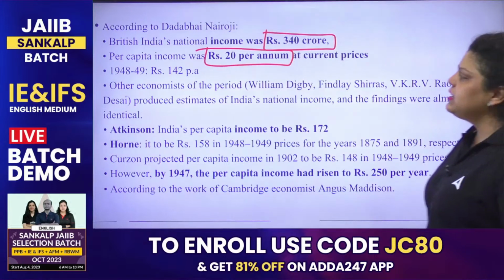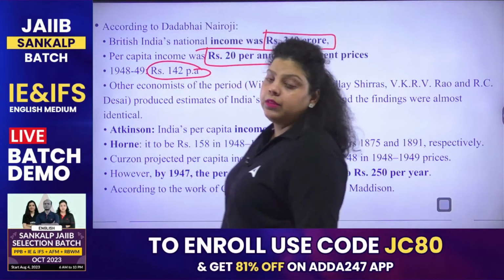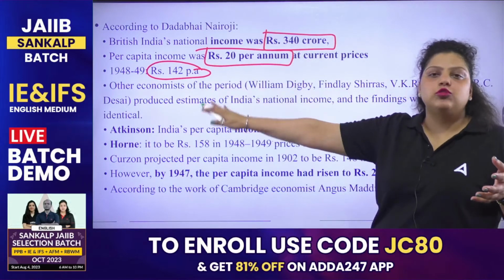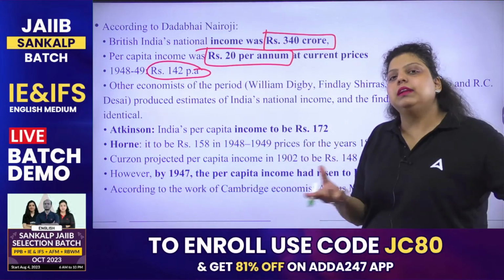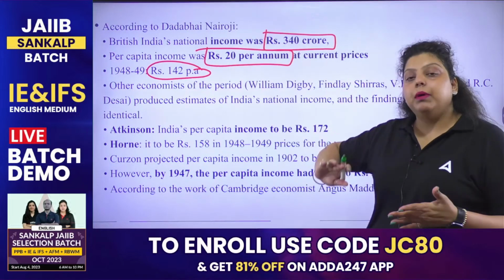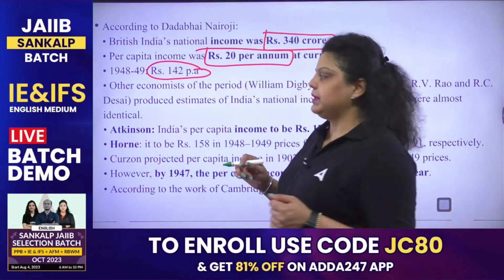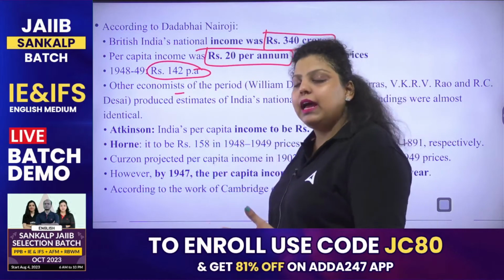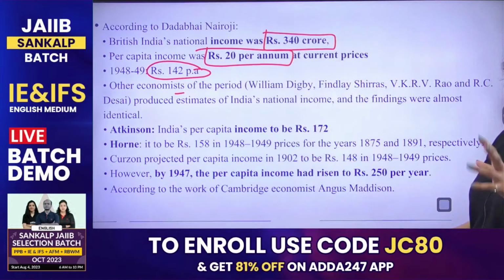After that, in 1948-49, we got that our per capita income is 142 rupees per annum at the time of independence. So you can see from 20 we only reached 142 rupees per annum. It means only a 12% increment was seen in the per capita income of the country from 1680. But the Britishers increased more than half of their per capita income. Other economists also gave definitions and estimated numbers for national income and per capita income, but you do not have to remember everyone's name.